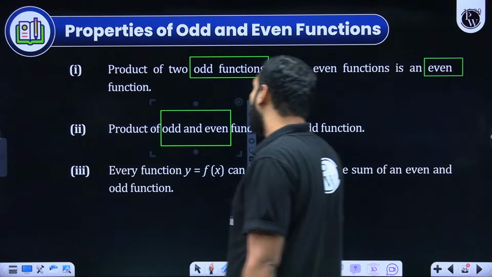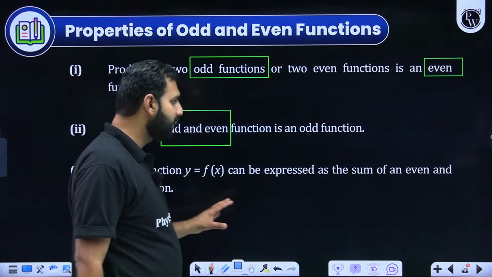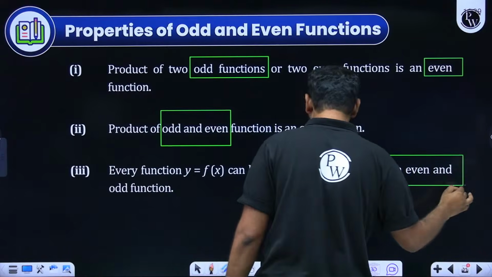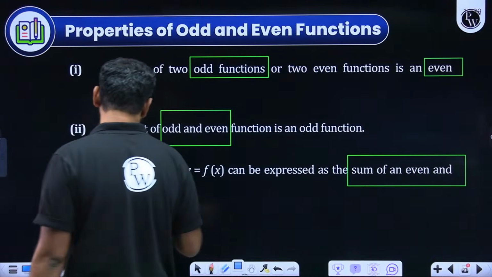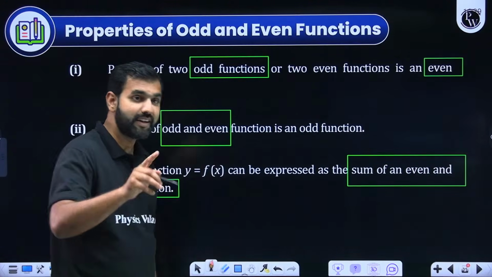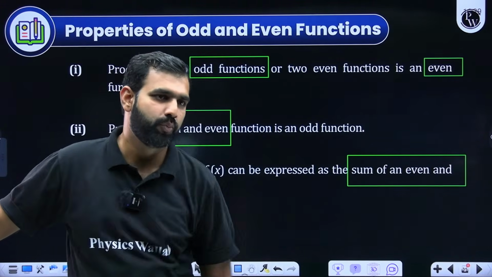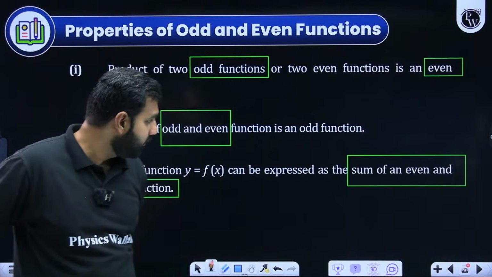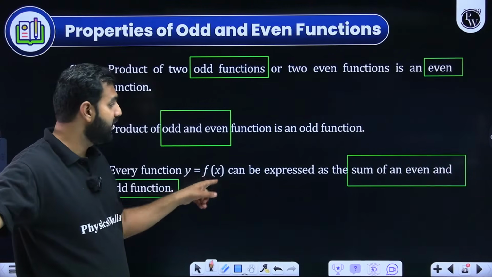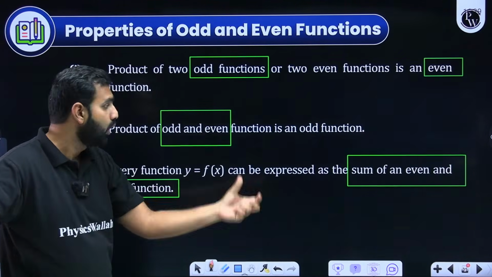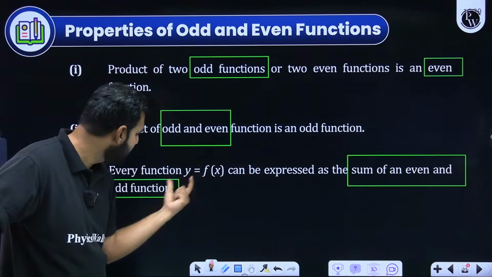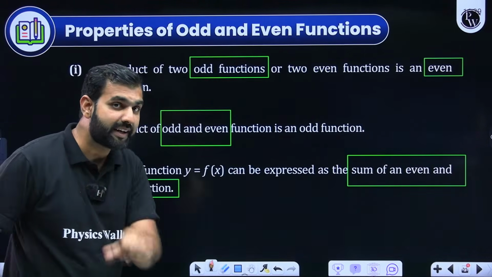And here, all the functions can always be expressed as a sum of an even and an odd function. Please remember that. And how do we do that? Can you write it in the comment box? Okay, thank you so much, Atish. Thank you so much, Purvi, for that confirmation. Now, can you help me with this? How do you express a function as a sum of two functions, out of which one of them is even and the other one is odd? Can you write that expression in the comment box?